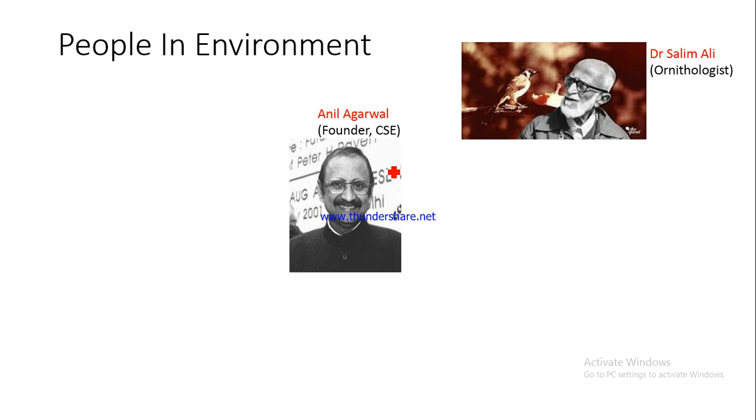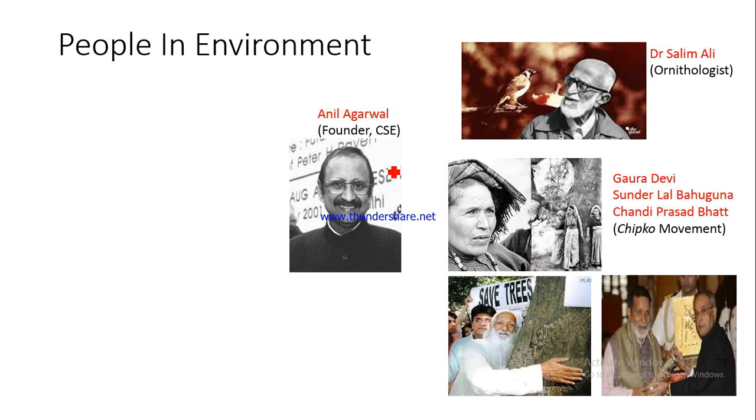So, Mr. Anil Agarwal. Then we have these three pictures. I hope you are able to understand what we are trying to signal here. This lady is Gaura Devi, and then we have Sundarlal Bahuguna, and then we have Mr. Chandi Prasad Bhatt. They are all people related to the Chipko movement. So this was the first movement where they gained prominence.